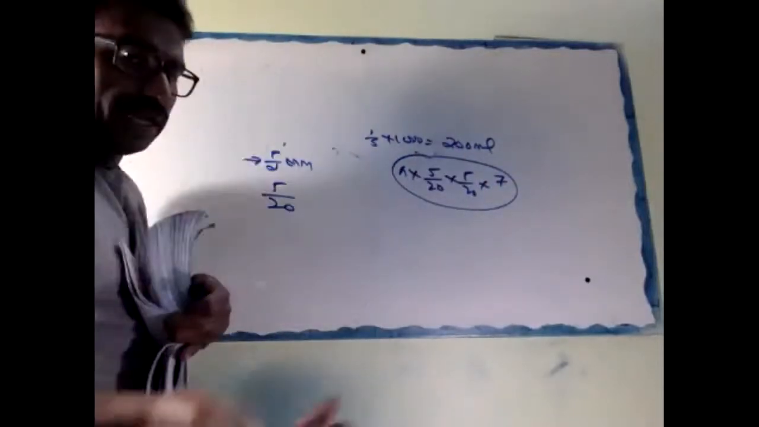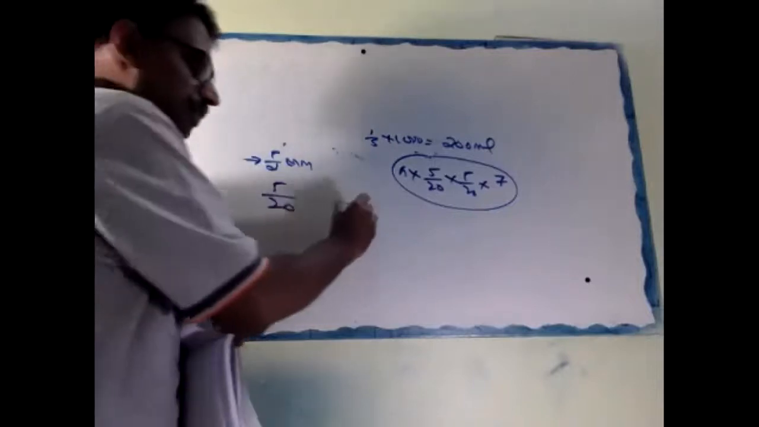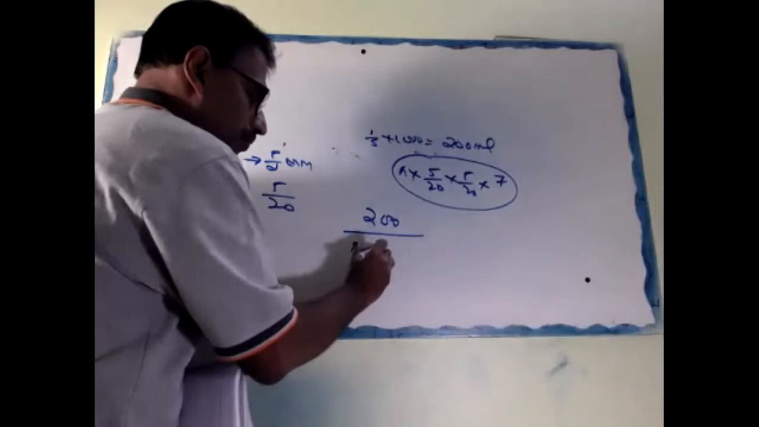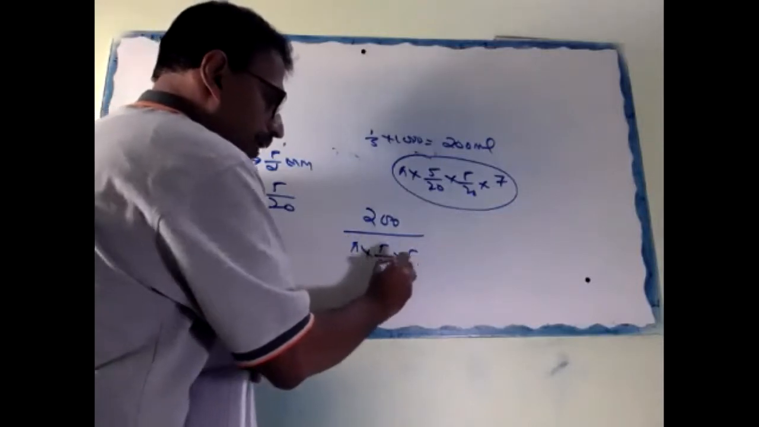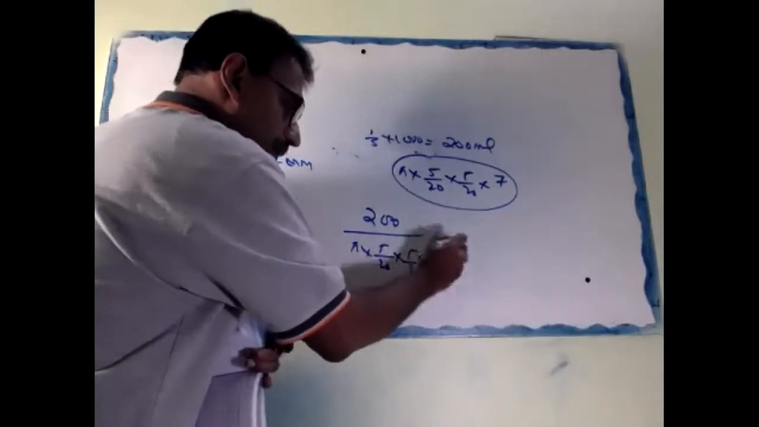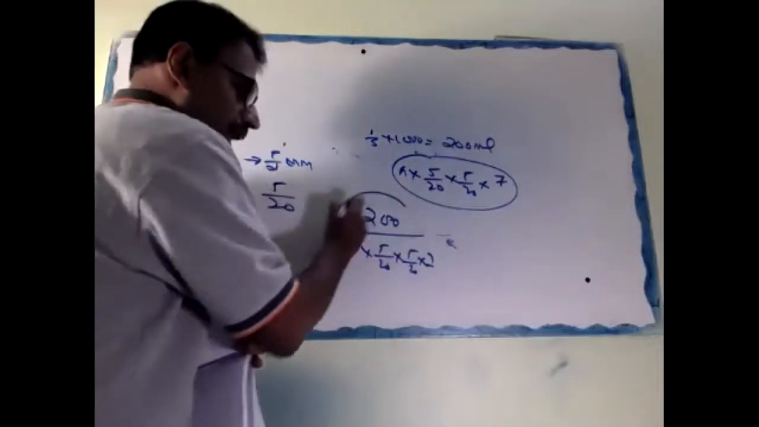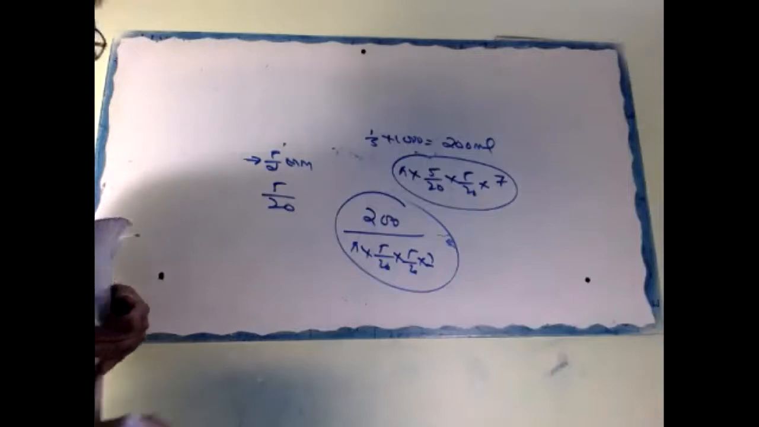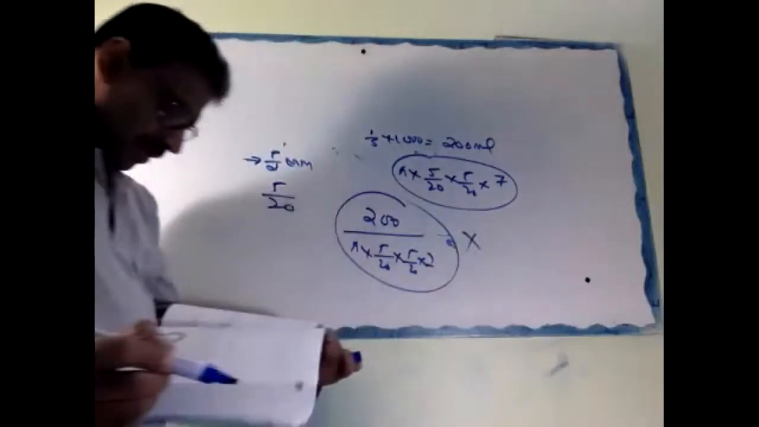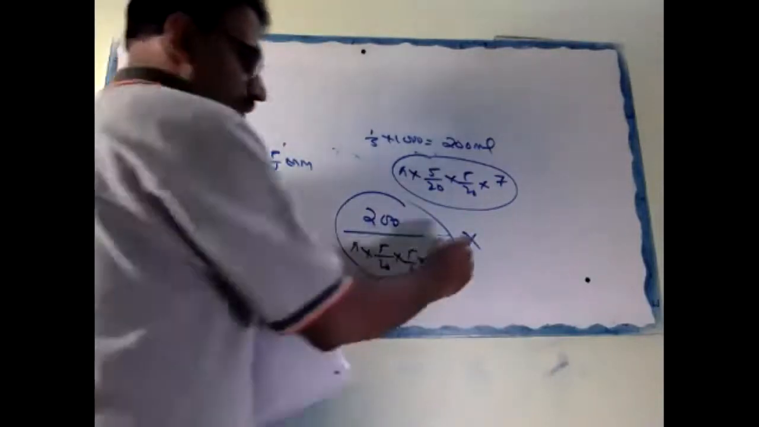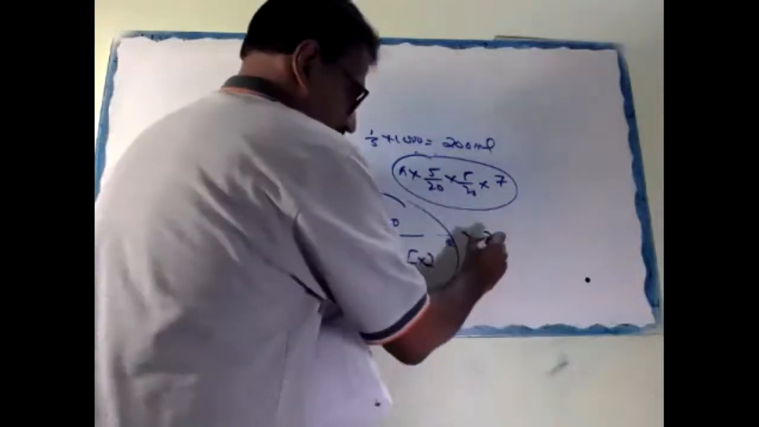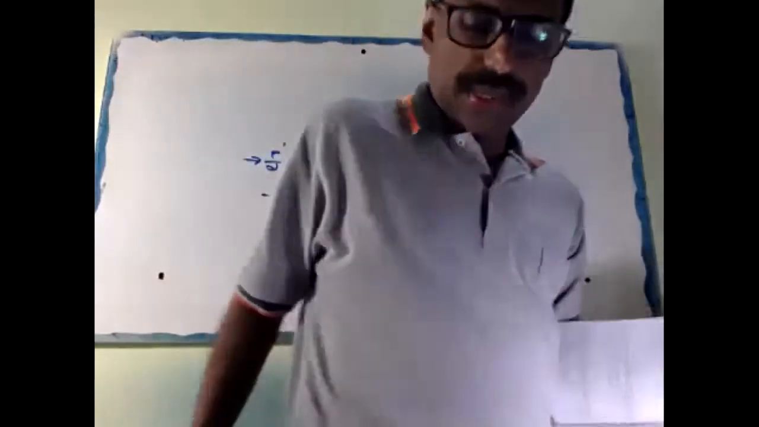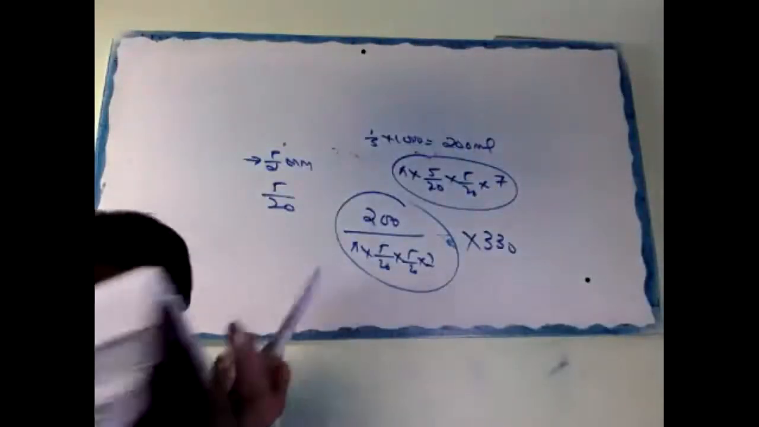So how many times can we fill? 200 divided by the volume of the barrel, 22/7 into 5/20 into 5/20 into 7. That means this many times we can fill. Now the number of words: into how many? 330 words here. So into 330. Are you okay? Is it clear? If it is clear, I'll give the note.